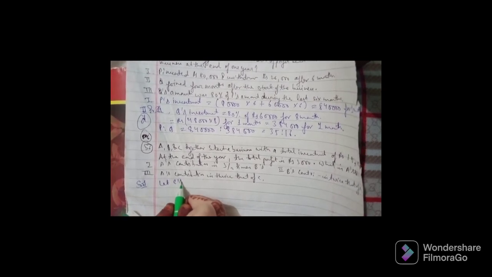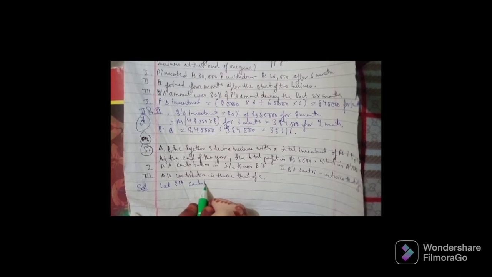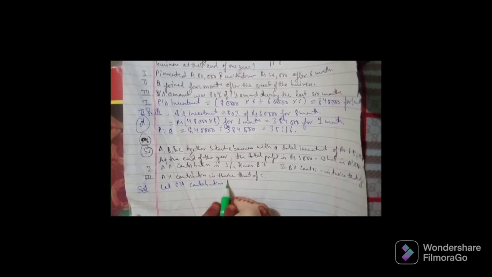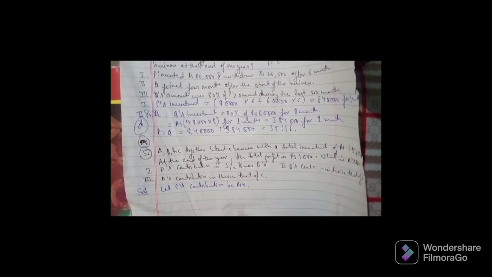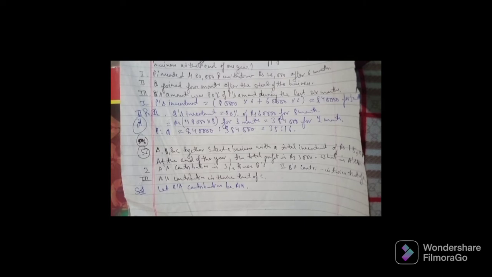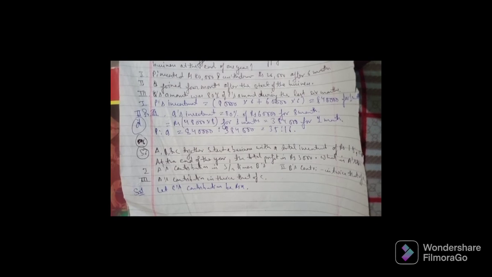So here we go. Let C's contribution be rupees X. So from 1 and 2 we get,